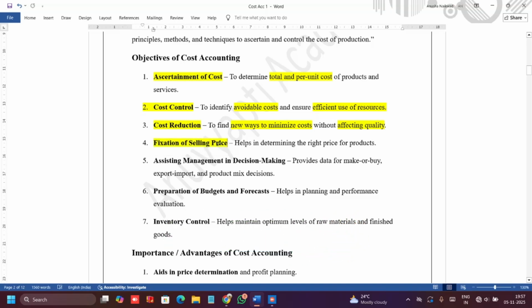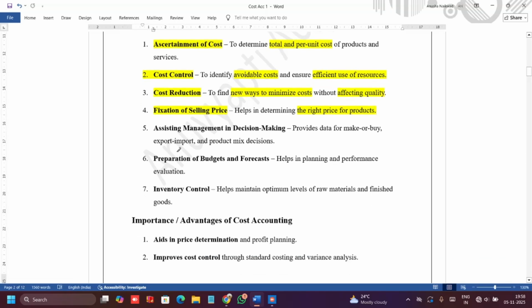Fixation of selling price. So how do we set the price of any product? If I'm setting the price of a book also, I will try to understand if I am expending at least 15 rupees behind one book, for that I will set a margin of rupees 5 and sell it for rupees 20, right? So cost accounting helps us to understand what is the cost and helps us to fix the right price for the product.